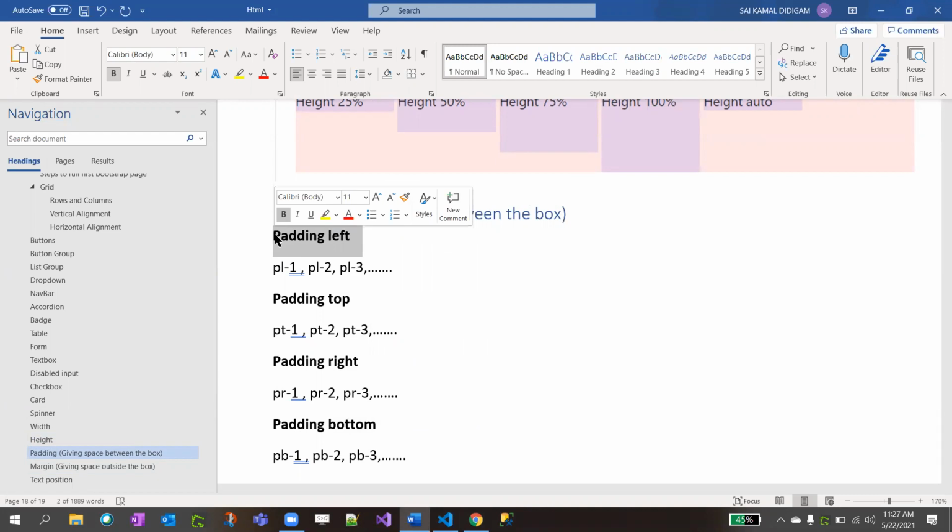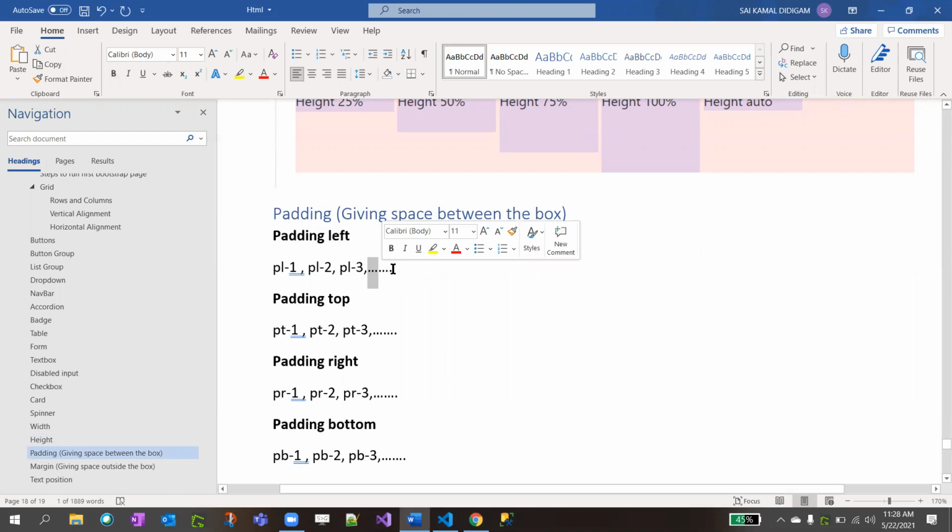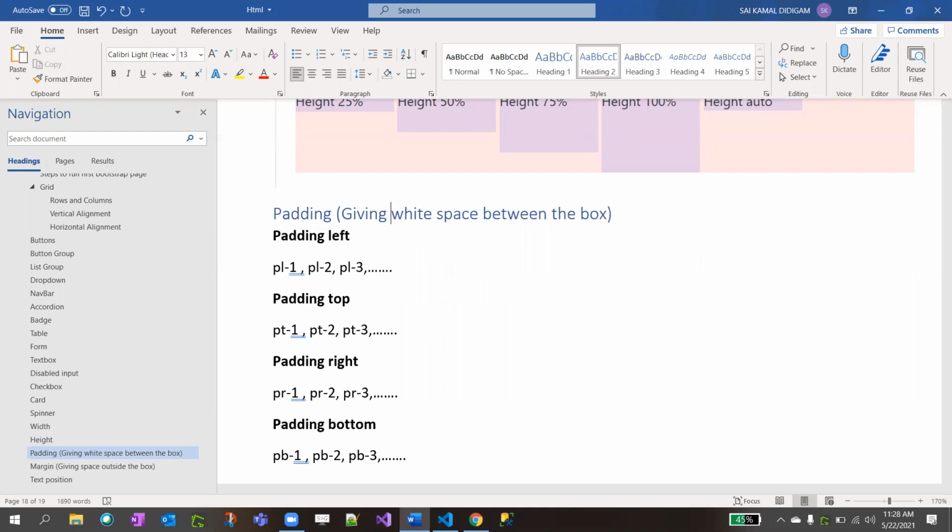Just assume div element. PL1, padding left 1. We can also give padding left 4, 5, 6, anything. And padding top gives white space on top of your text. Giving space is nothing but giving white space inside your div block.